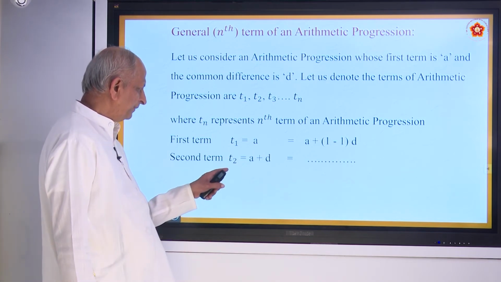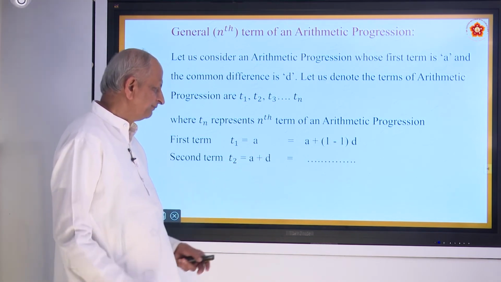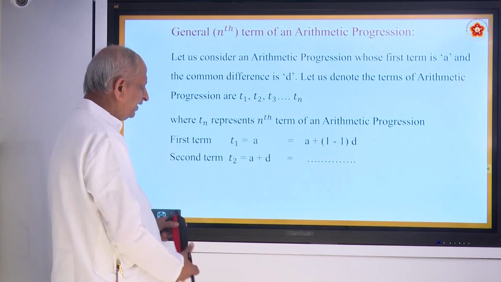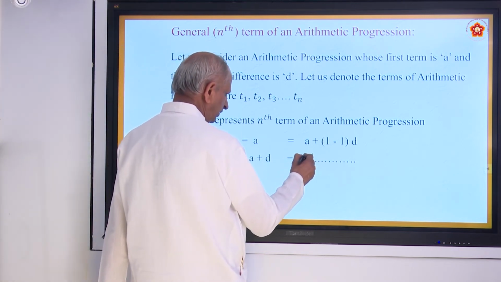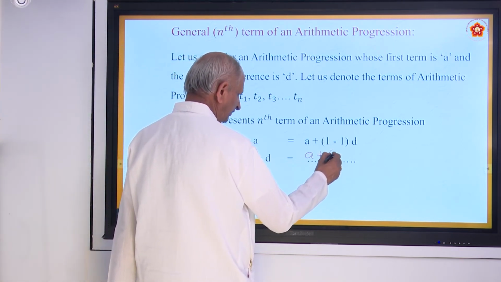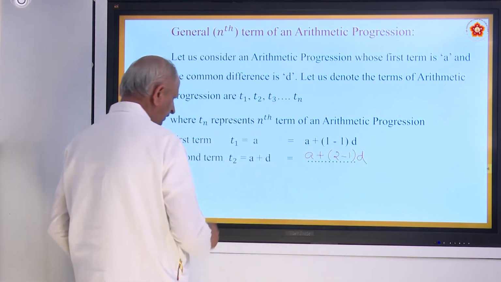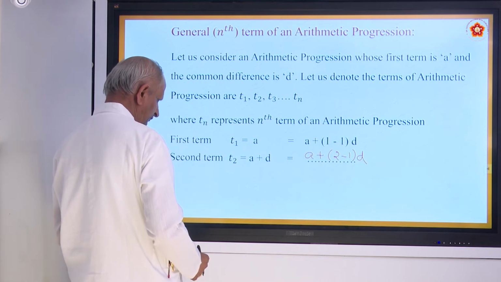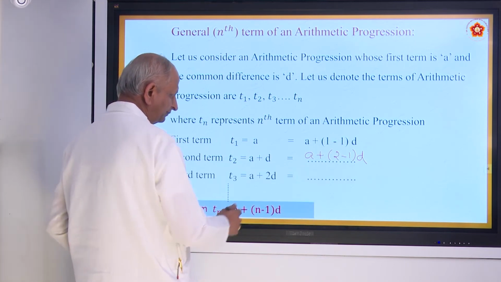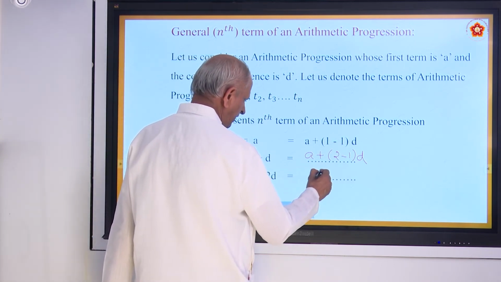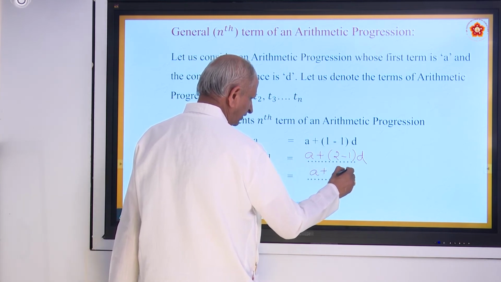So t2 can be got as a plus d. So how do you get it? You write a plus 2 minus 1 into d. And the third one, we call it t3, a plus 3 minus 1 into d.